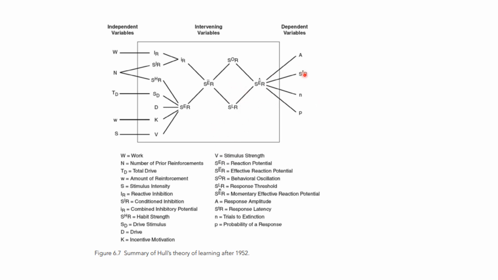And what are the dependent variables? What is the result of all these independent variables acting upon the intervening variables? That is our dependent variables: the response amplitude, the response latency, the trials to extinction, and the probability of a response happening. Okay, so this is the summary of Hull's theory, and this is what Hull was talking about in his very famous theory, the drive reduction theory, or as it was later called, the drive stimulus reduction theory.